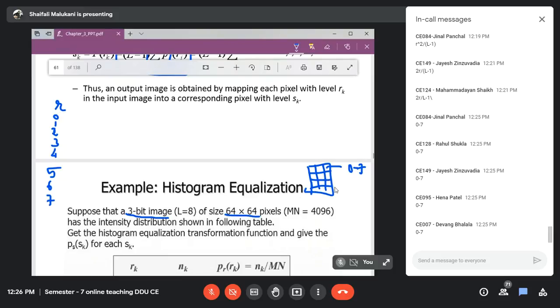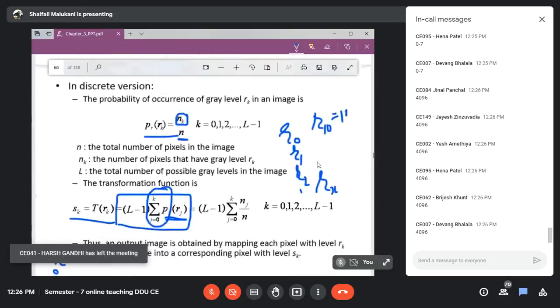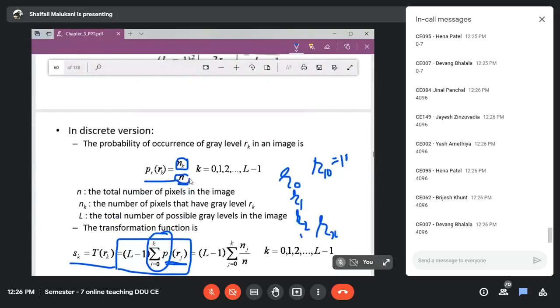If it is 3 cross 3, a total of 9 pixels are possible. So if it is 64 cross 64, how many pixels are possible? Quickly. Yes, it will be 4096. So the total number of pixels is 4096.